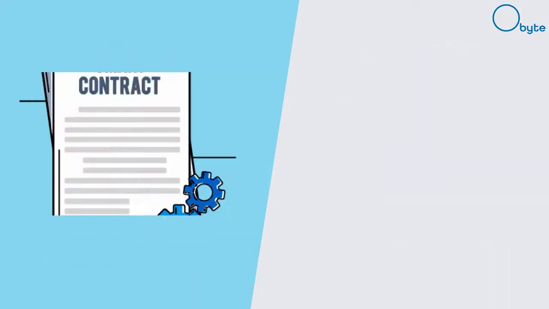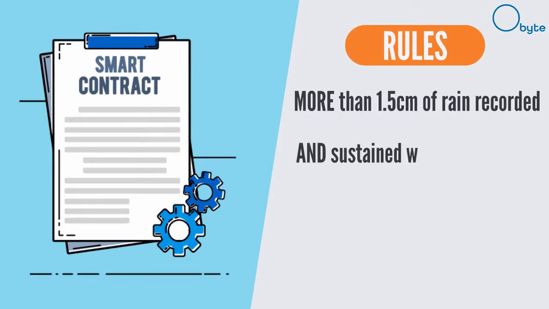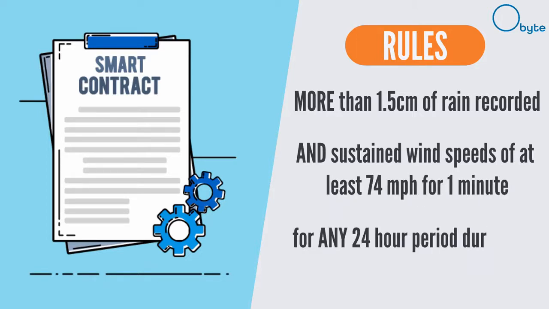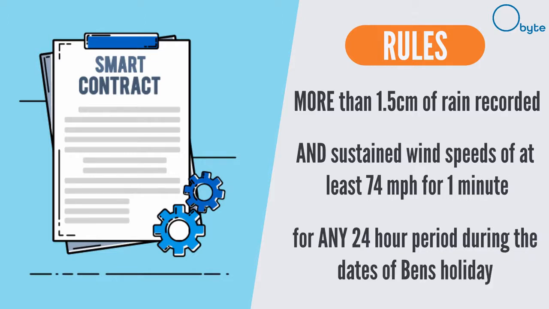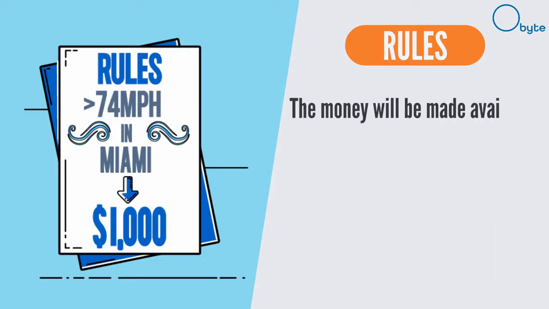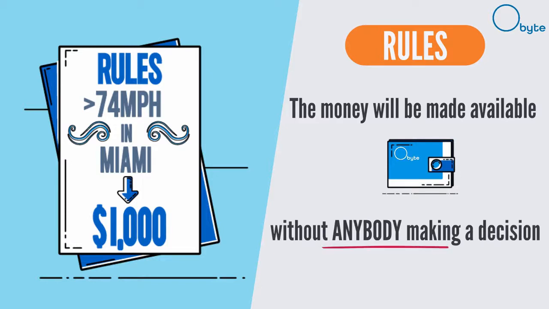The smart contract states that if there is more than 1.5 centimeters of rain recorded and sustained wind speeds of at least 74 miles an hour for 1 minute in Miami for any 24-hour period during the dates of Ben's holiday, he will be paid $1,000 of cryptocurrency. The money will be made available to Ben inside his digital Obyte wallet without anybody making a decision.